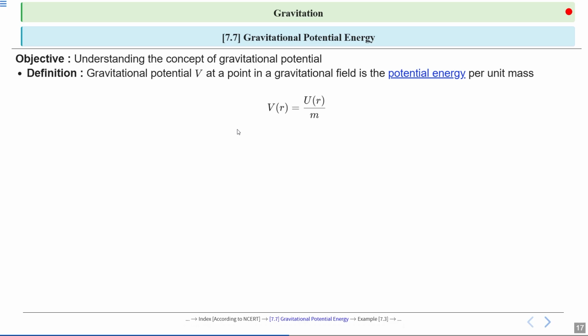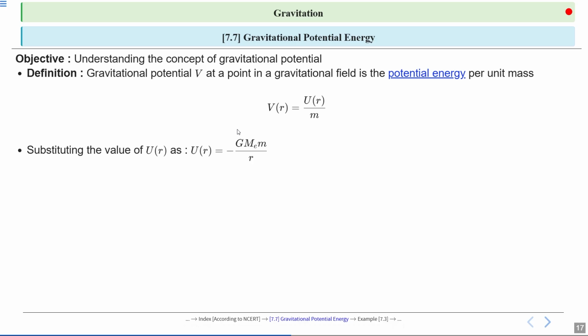Now, let's look at the formula for the gravitational potential. V of r is equal to U of r by m. Here, V of r is the gravitational potential at a distance r, U of r is the potential energy at that distance, and m is the mass. This formula helps us to calculate the potential energy per unit mass.